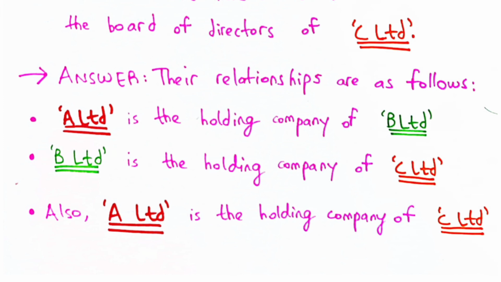And once again, this is simply because of the third clause as per the definition of the holding and subsidiary company under the Companies Act 2017. Let me just repeat this once more in case it is not clear: because A Limited is the holding company of B Limited, but then B Limited is itself the holding company of C Limited, by virtue of this fact, C Limited is a subsidiary of obviously B Limited but also of A Limited.